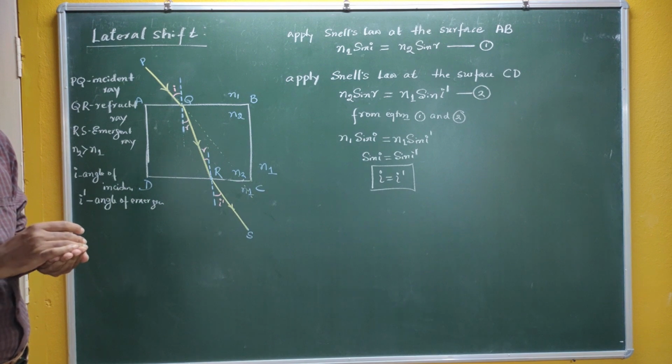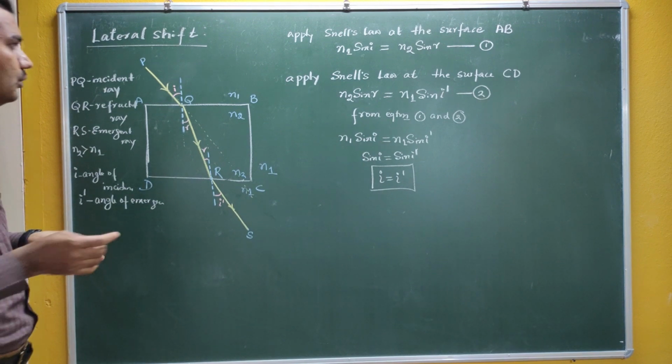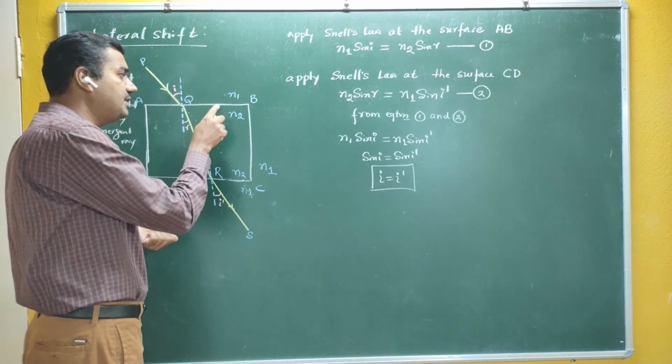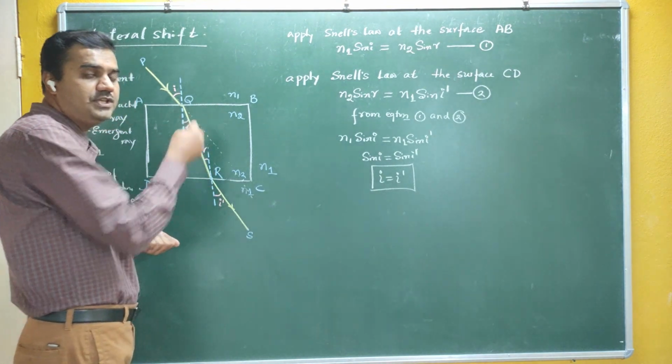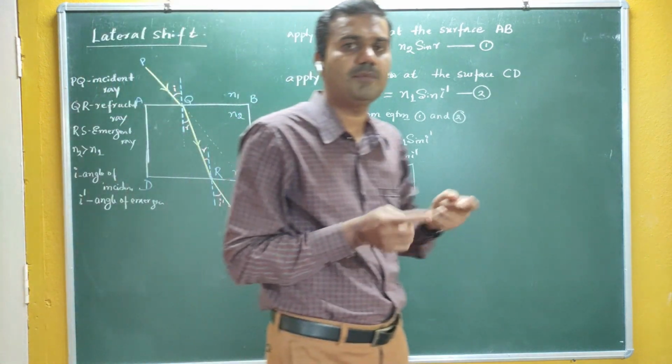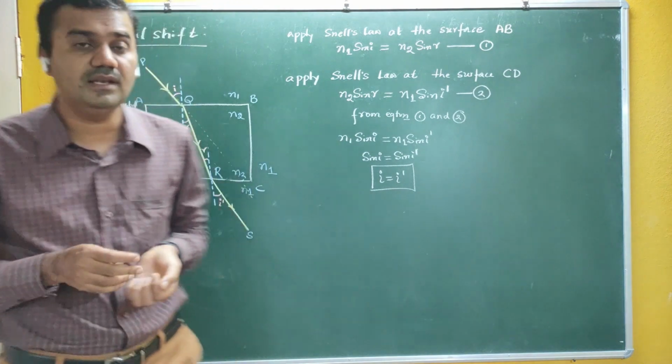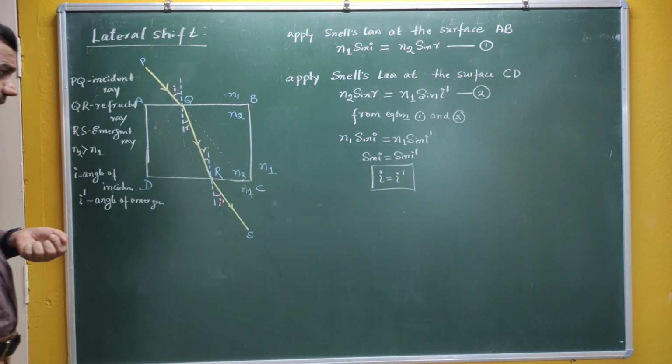This is nothing but a lateral shift, and lateral shift takes place only when you have a parallel sided glass slab. That means this face and this face should be parallel. It is not applicable for non-parallel surfaces like a prism. It is applicable only for the parallel sided glass slab. Are you getting me? Okay.